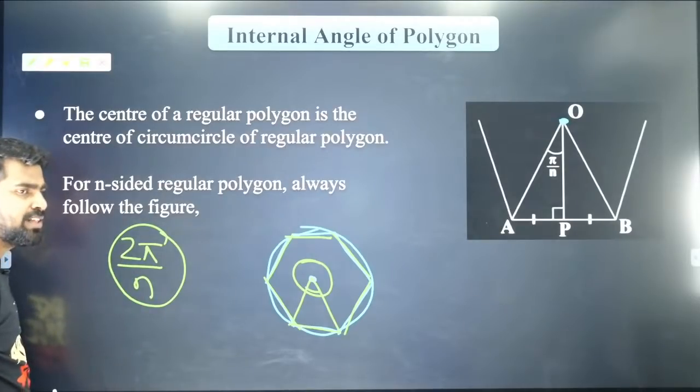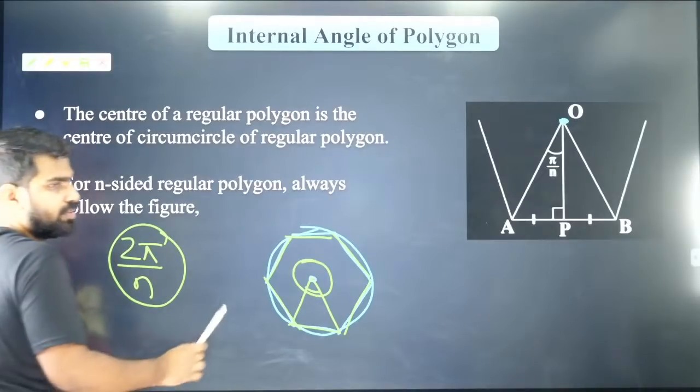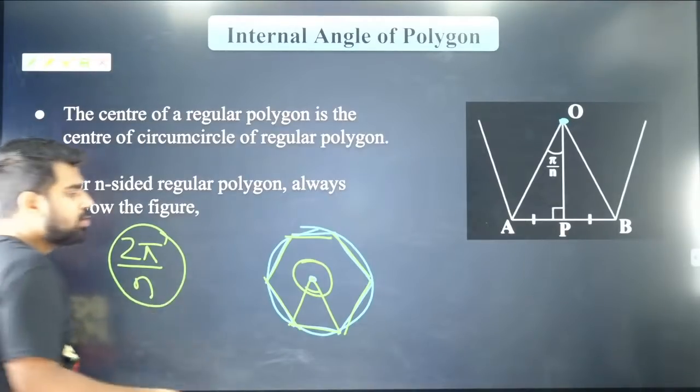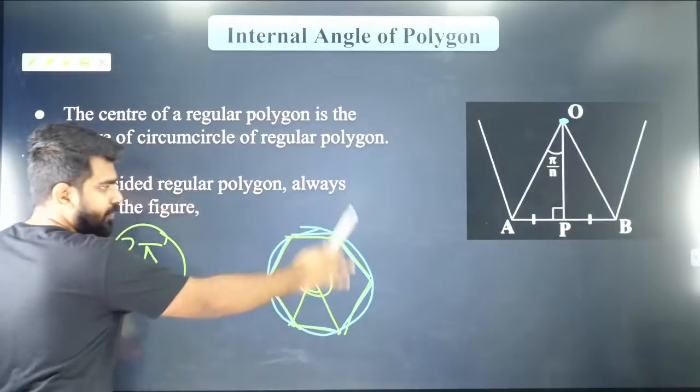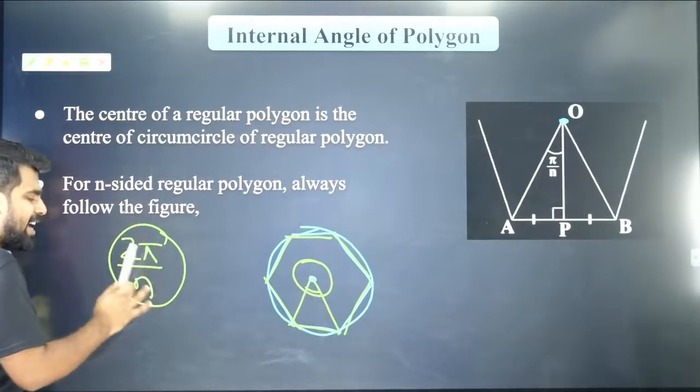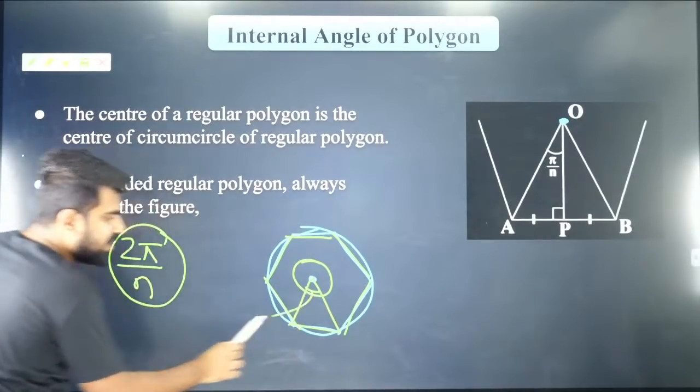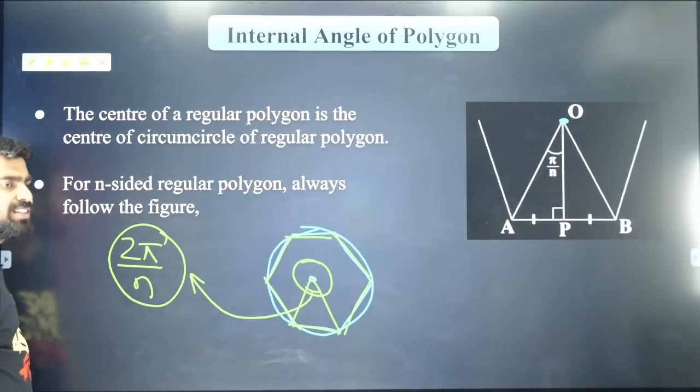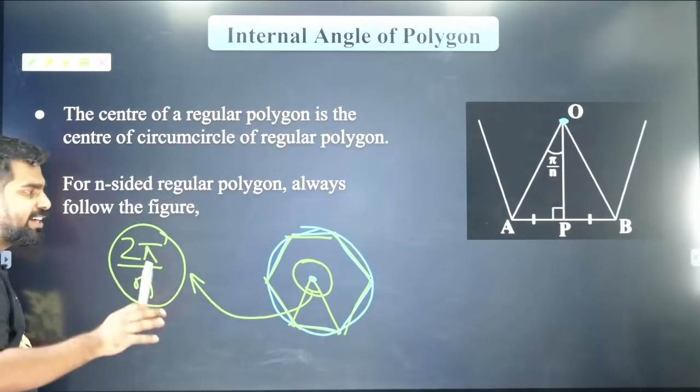Is that correct, guys? Everybody is able to follow that? So if you have n sides, it will be 2 pi by n angle at the center, this angle. Let me repeat it.